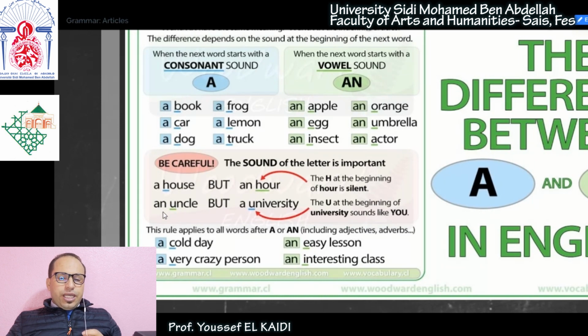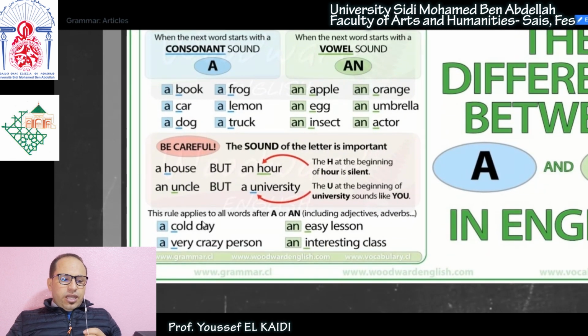U is pronounced as a vowel sound here, an uncle. That's why we use N. But in a university, it's pronounced as a consonant sound. That's why we use A, okay? Now this applies to all words after A or N, whether they are adjectives, adverbs, or whatever.